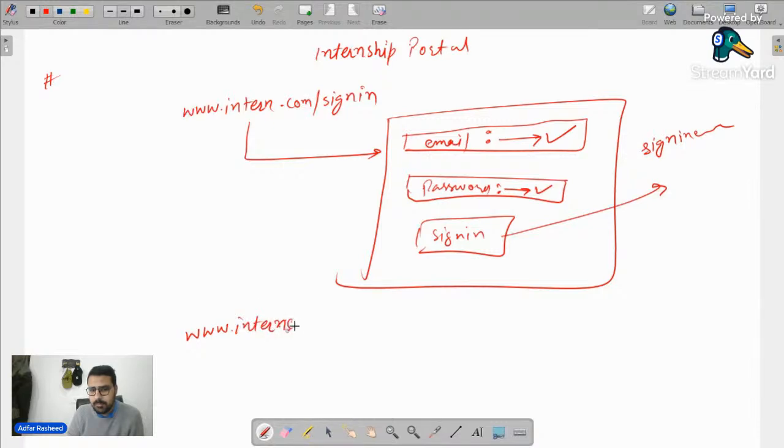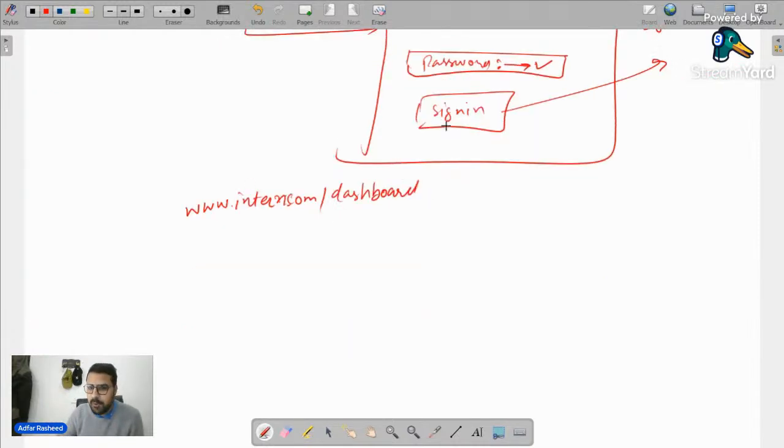www.intern.com, and check my dashboard. Now, once I go on the dashboard, what is it supposed to display? It is simply supposed to display, for this user who is logged in, all of its applied opportunities. Is that what is supposed to happen? Yes or no? Give me a quick answer in the chat. It's supposed to display me all the applied opportunities. Right? Right? But over here, it will not display.